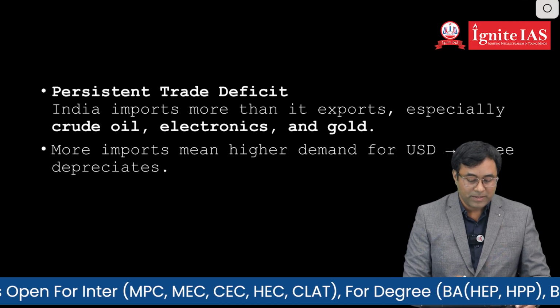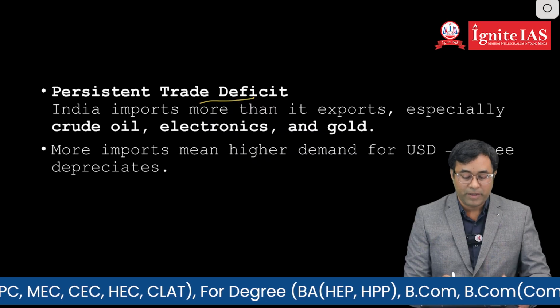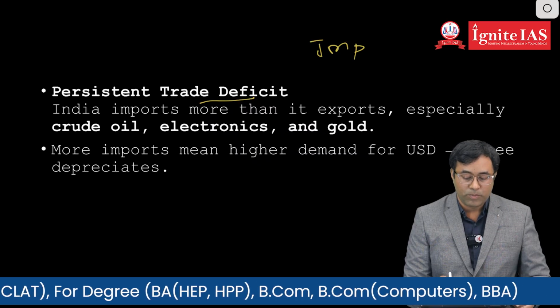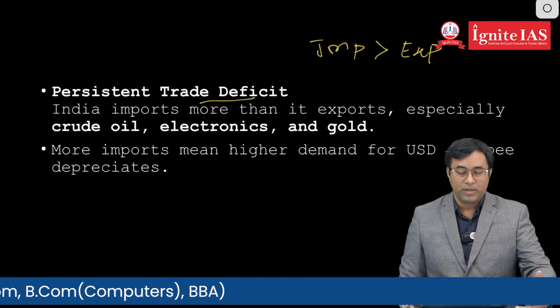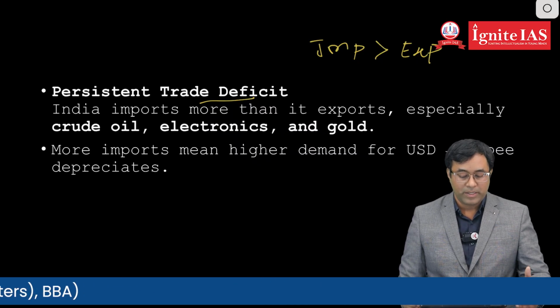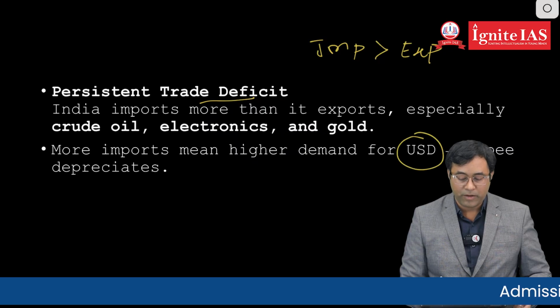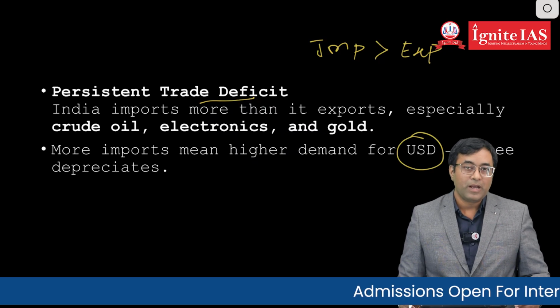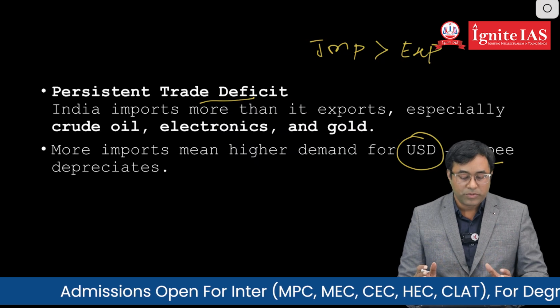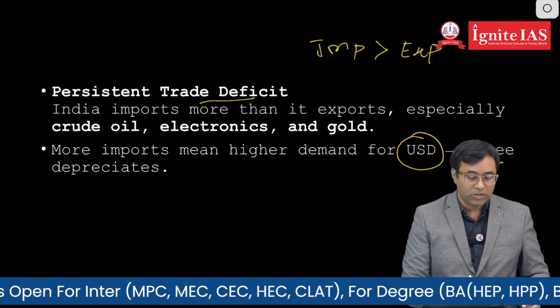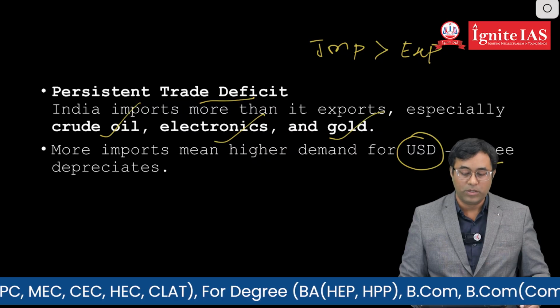The second reason is a persistent trade deficit. Trade deficit means imports are more than exports. If a country's imports are more than its exports, then there is a high probability that paying US dollars to other countries may depreciate the rupee. The goods which we import extensively are crude oil, electronics and gold.